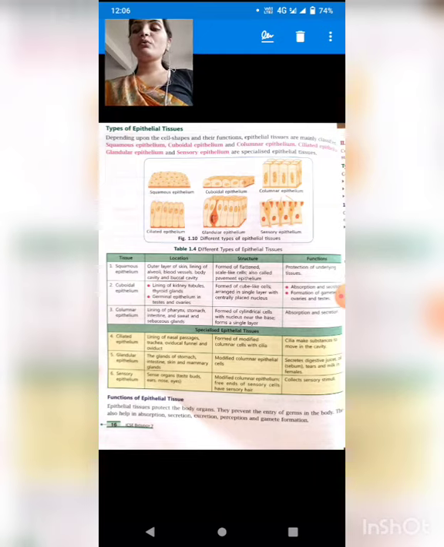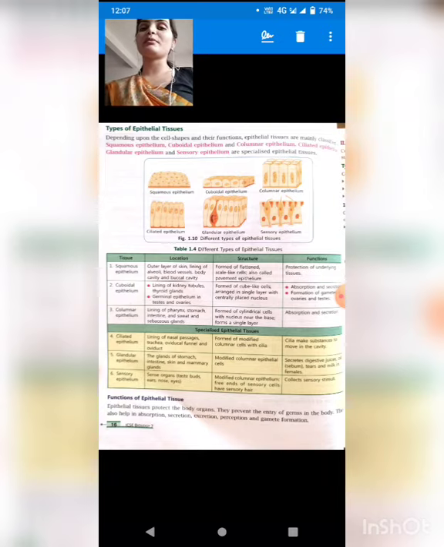Okay. Now there are some specialized structures, students. See in figure 1.10: ciliated epithelium, glandular epithelium and sensory epithelium. All three are modifications of columnar epithelium. Cilia are just brush-like projections, student. If the columnar epithelium contains cilia-like projections, it is known as ciliated epithelium. If it contains any gland, it is known as glandular epithelium. If it contains sense cells, it is known as sensory epithelium.